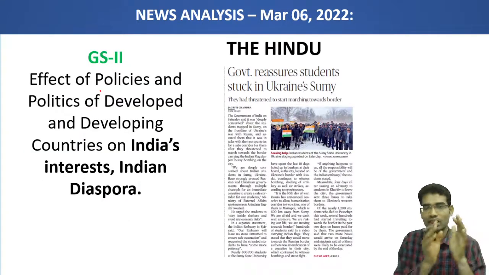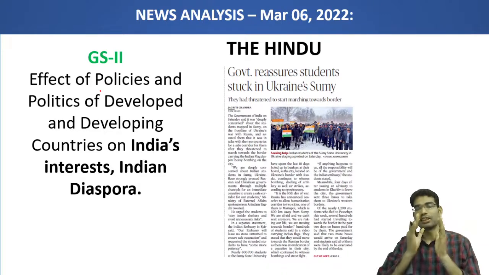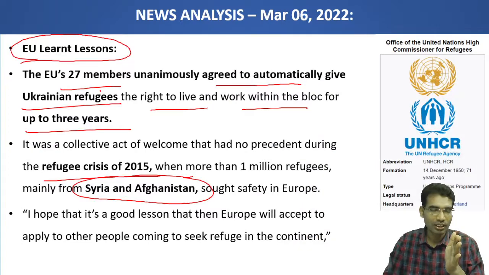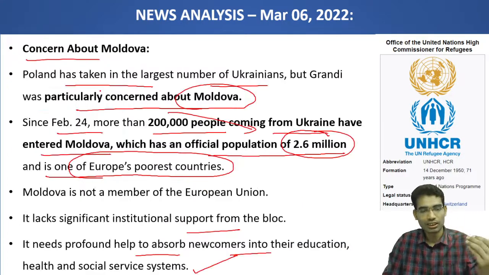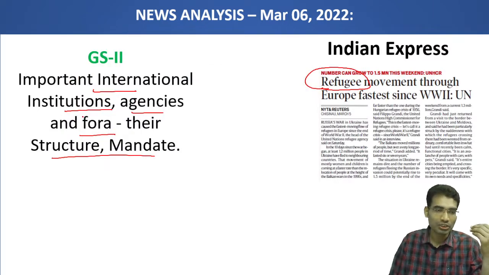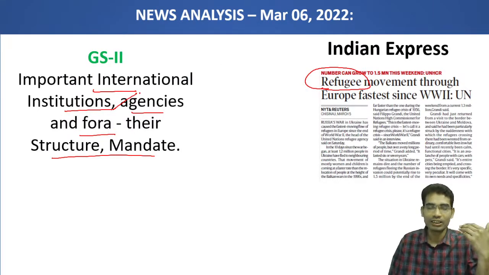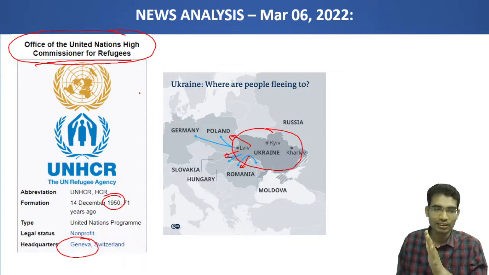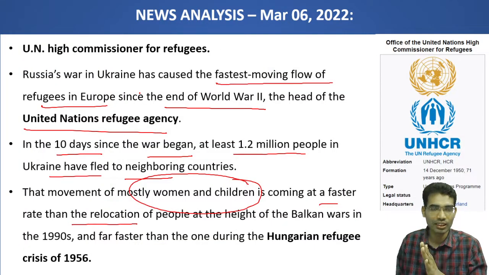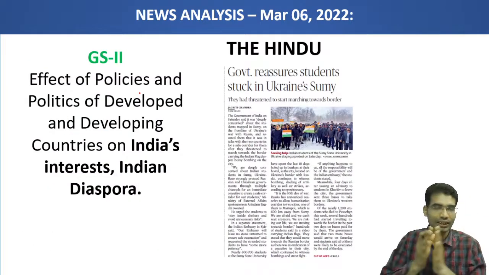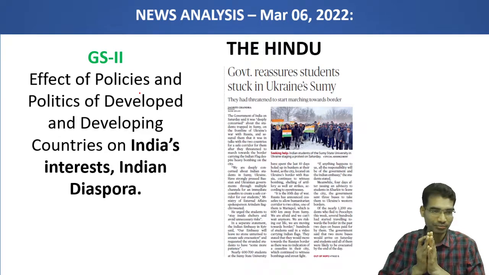This is about that particular news. It is related to GS2, international relations, and how refugees are handled. There is a syllabus item on important institutions at the international level. In this particular news item, the United Nations High Commissioner for Refugees is the organization and it handles the refugee crisis. In that context, you can use these contents.